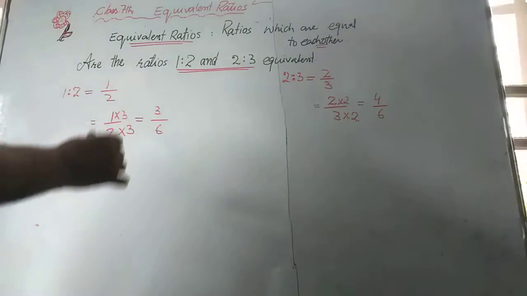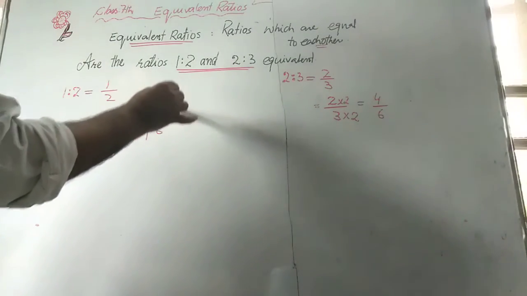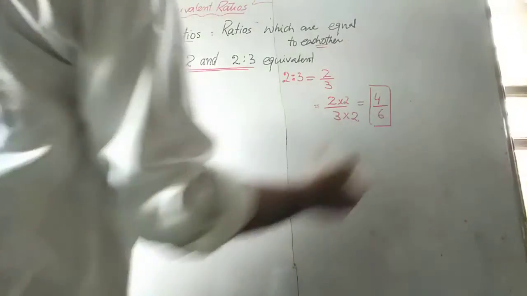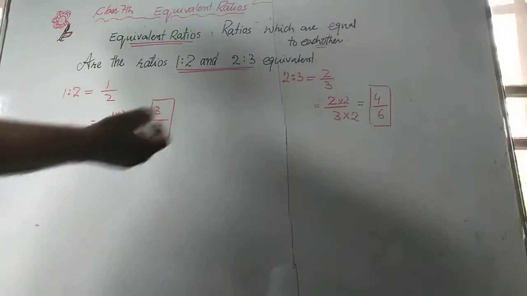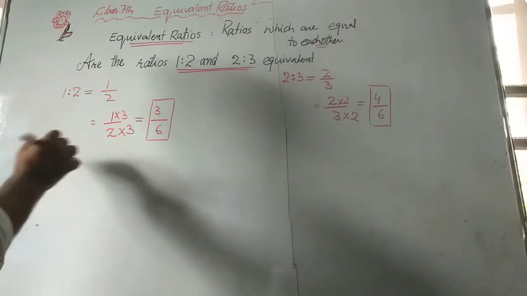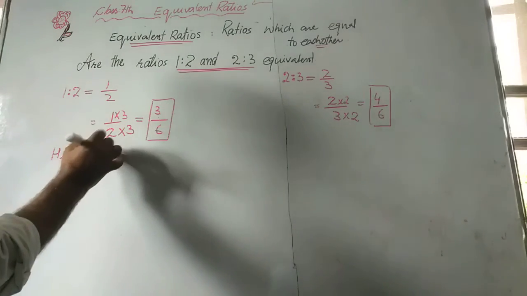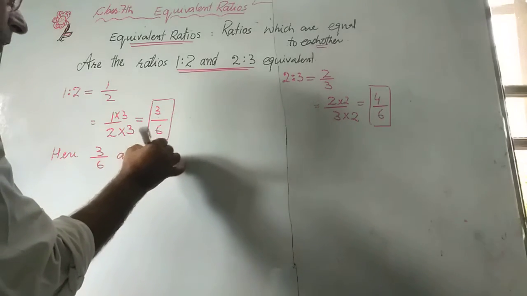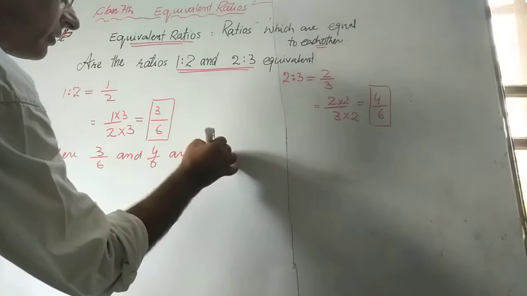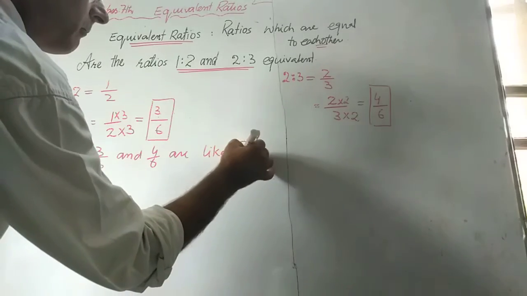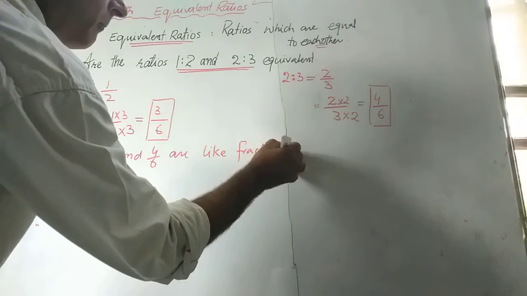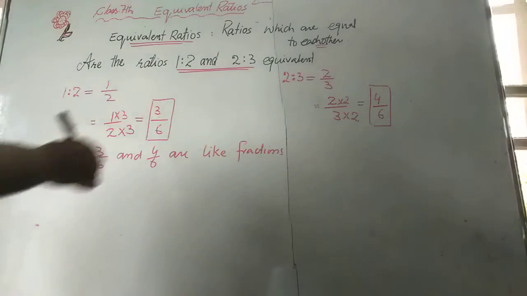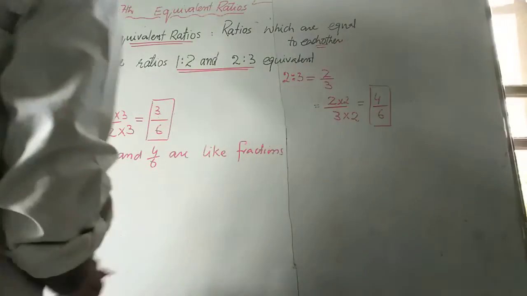Now see here, this fraction 3/6 and 4/6, these are like fractions. See here, 3/6 and 4/6 are like fractions. Now compare these like fractions, 3/6 and 4/6. We find that